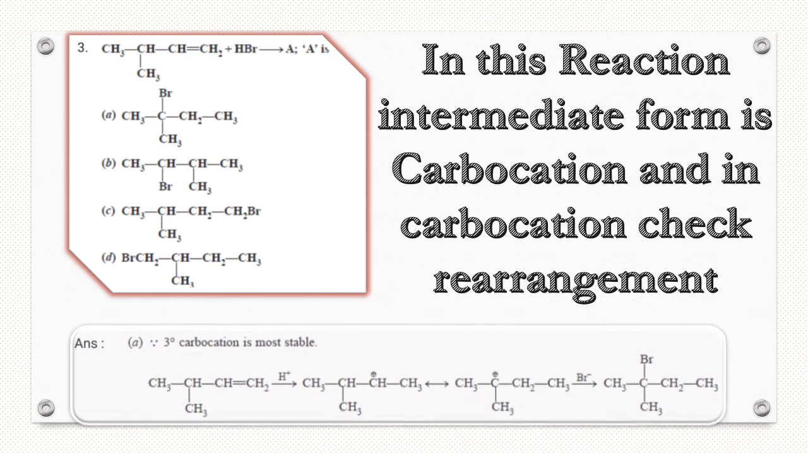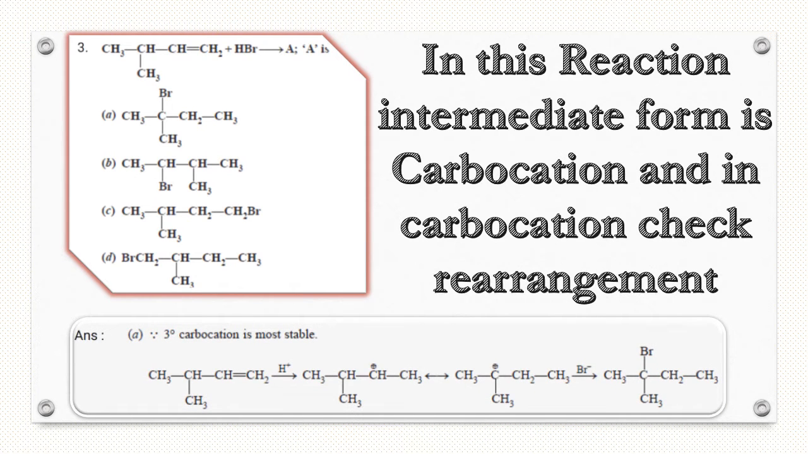Let's see. Here first the alkene adds a proton and forms carbocation. This is a 2 degree carbocation, and it rearranges to form a 3 degree carbocation, and on this 3 degree carbocation the bromide ion attacks. So option A is the correct answer because the 3 degree carbocation is most stable.